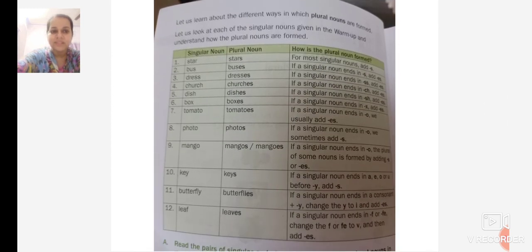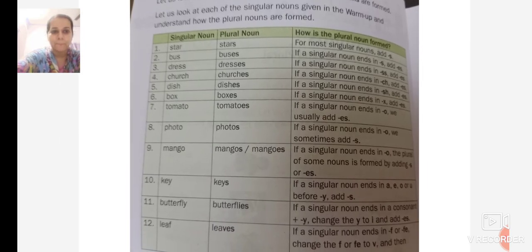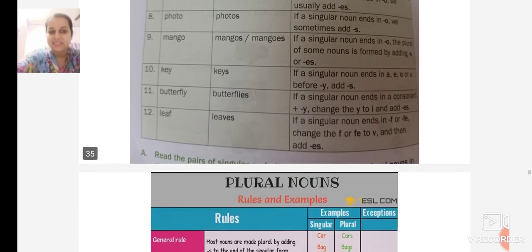Here are more examples. Stars, bus, buses, dress, dresses, church, churches, dish, dishes, box, boxes, tomato, tomatoes, photo, photos, mango, mangoes, key, keys, butterfly, butterflies, leaf, leaves.